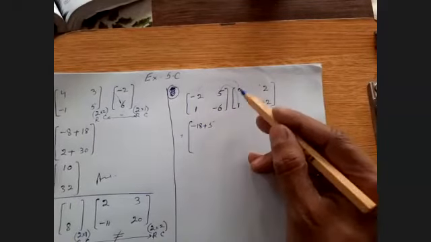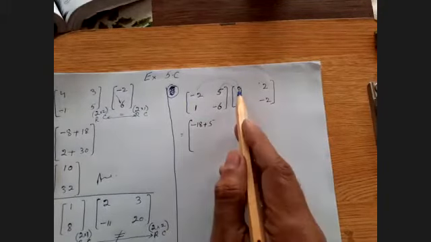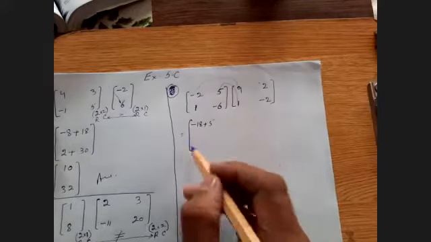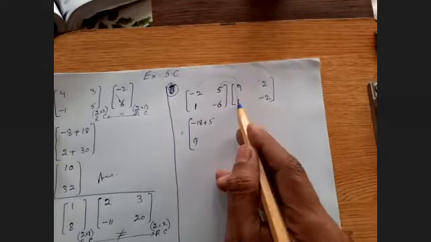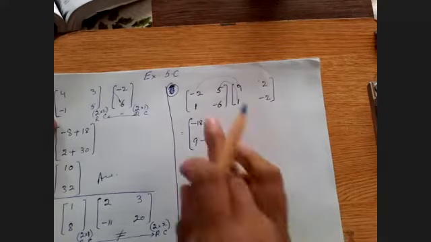From this first column, you are making one column. In the same way, now the lower row, 9 multiplied by 1 is 9. 1 into -6 gives you -6. This is the first row.